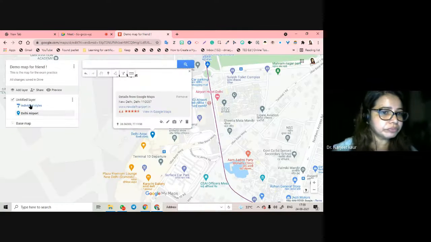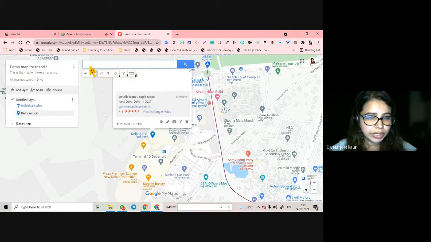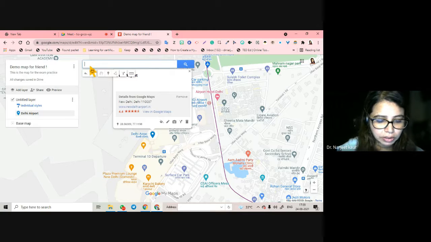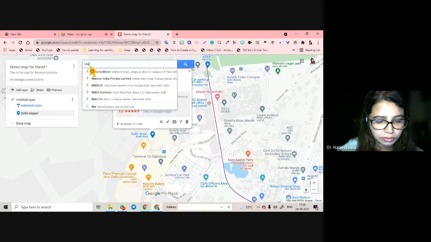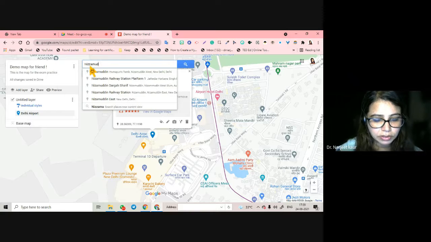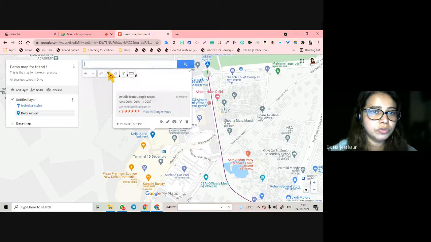Save it. Right now, from Delhi airport, she can come to, say, Nizamuddin, to reach my place, Humayun's Tomb here.